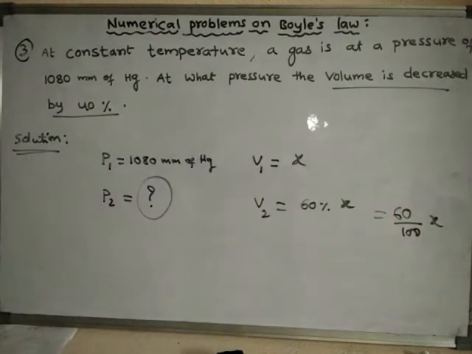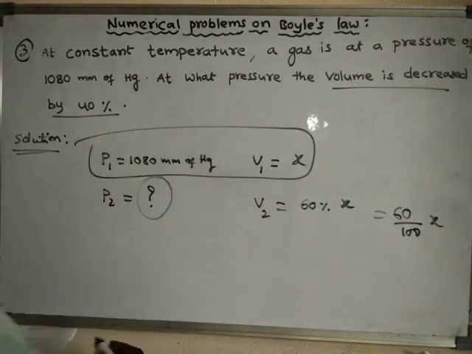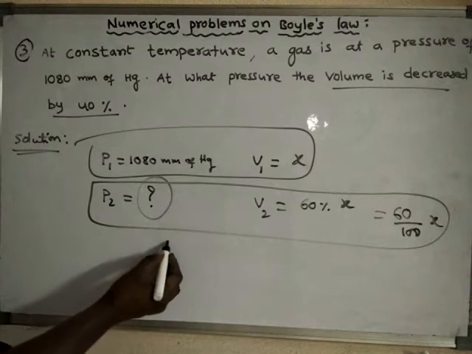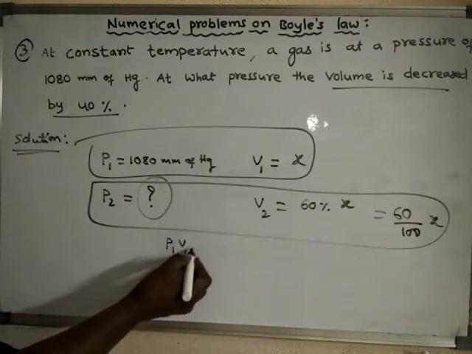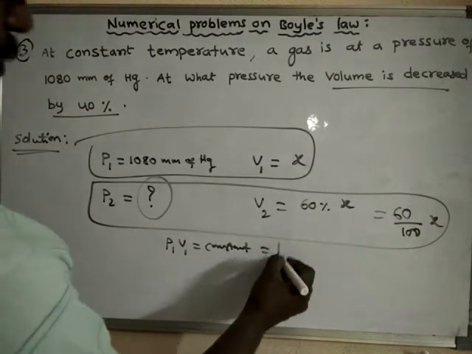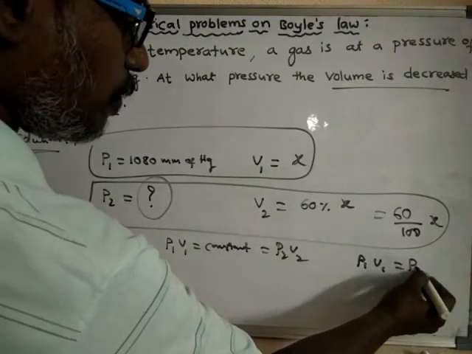Volume is decreased. That means by how much? By 40%. If 40% of the volume is removed, decreased means removed, so only 60% of the volume is left over. Now we already know that the product of pressure into volume, initial conditions, should be equal to the product of pressure into volume, final conditions. So the product of pressure into volume always remains constant, and it should be equal to P2 V2. That means P1 V1 will always be equal to P2 V2.